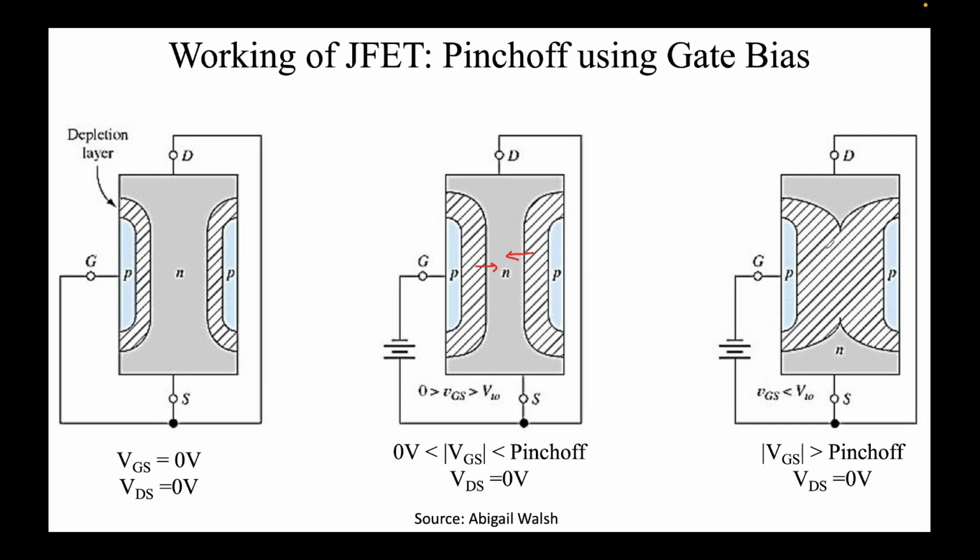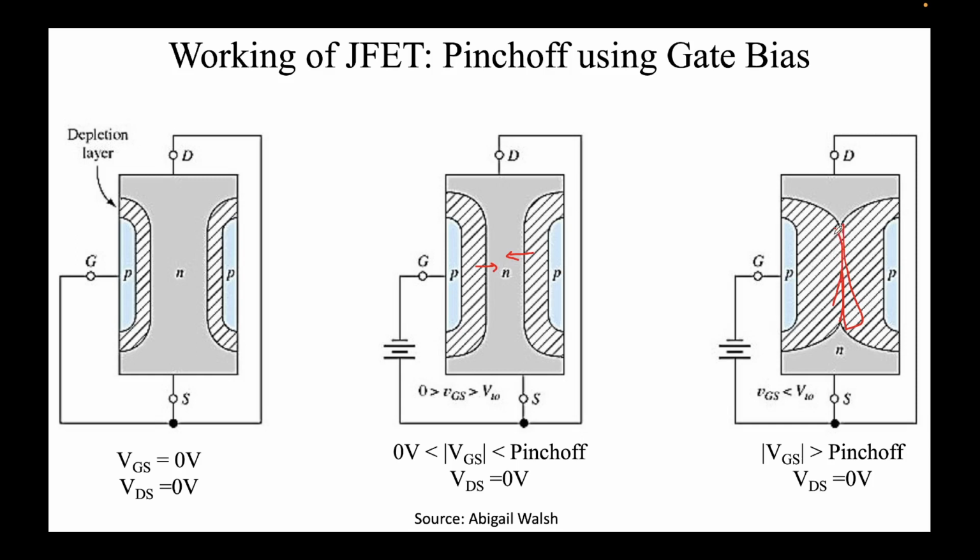Note that this is being pinched off, like when you touch your finger and your thumb, and nothing can flow in between. Look at this as the first finger and this as the second finger. Sorry, my drawing is a bit bad. There's no path for electrons to flow between drain and source. Hence there's no channel, there is no current.